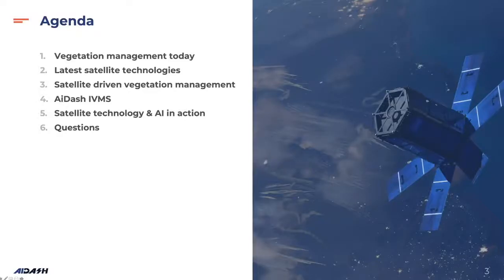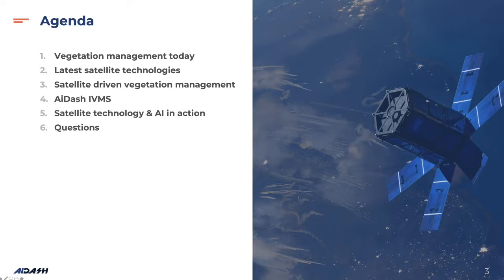So, a broad agenda to start with. We'll start from the state of vegetation management today. Then we cover the latest satellite technologies which enable a solution for vegetation management. We then deep dive into the construct of what a satellite-driven vegetation management looks like.